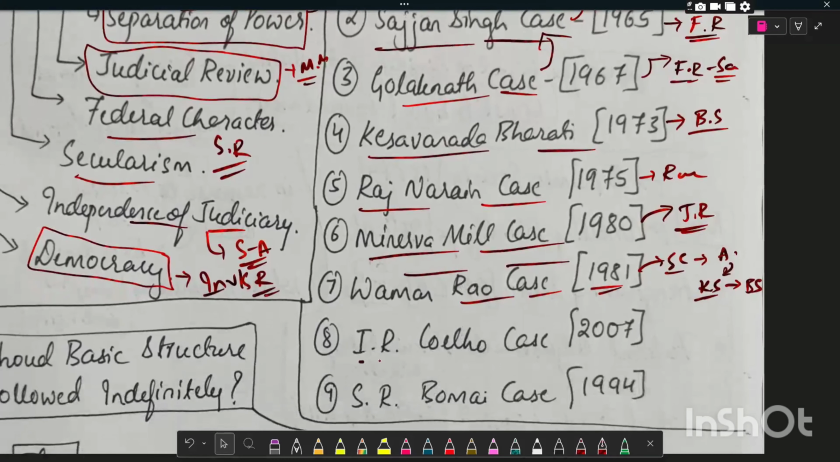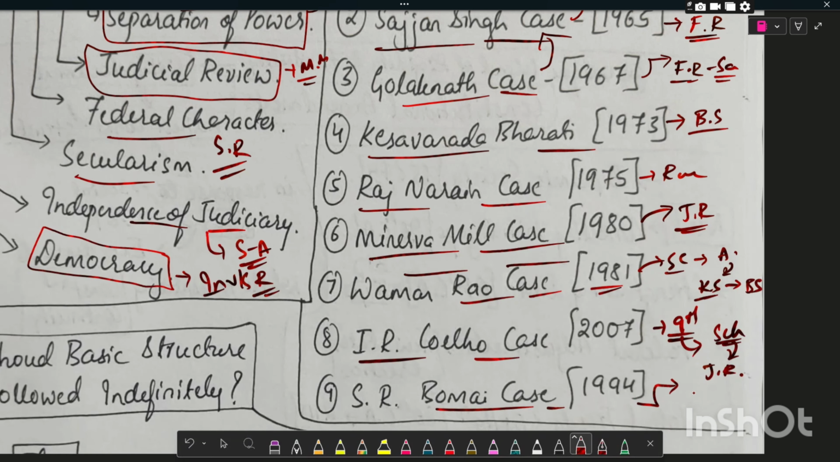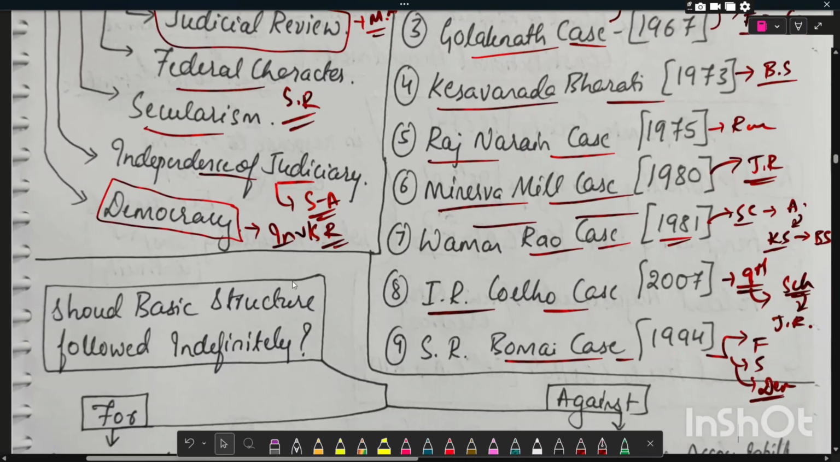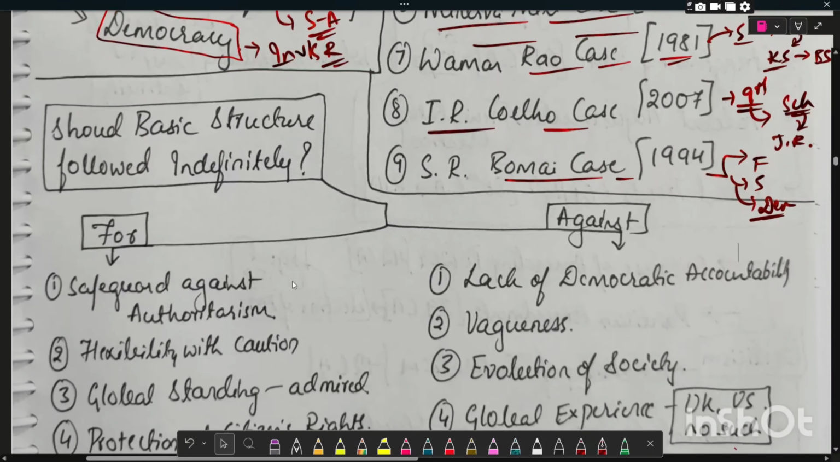And next is IR Coelho case, which is also called the 9th Schedule case, where the laws under the 9th Schedule are subject to judicial review. And in the S.R. Bommai case, Supreme Court upheld the basic features of Indian Constitution, that are federalism, secularism, and democracy. Now we will see the next dimension, that is, should basic structure be followed indefinitely or not?